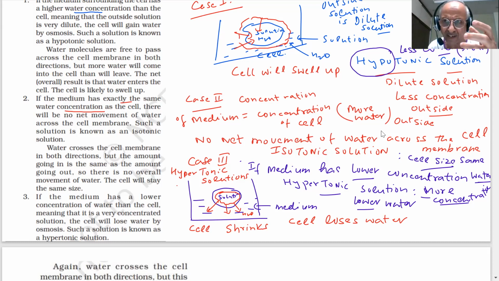Inside the cell also there is a concentration, and outside the cell also there is concentration, because whatever substances you are eating the whole day, there is a solution outside. So these three things are possible. If the concentration remains the same, what will happen? There will be no net movement, isotonic solution. Note it down. This is very important. Case 1, case 2, case 3. Is it clear? Any doubt here? No, sir. Okay.